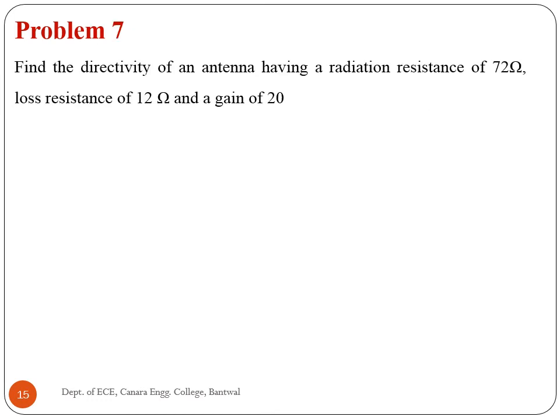Find the directivity of an antenna having a radiation resistance of 72 ohm, loss resistance of 12 ohm and a gain of 20. We know that directivity in terms of gain is G divided by K. K is equal to radiation resistance divided by radiation resistance